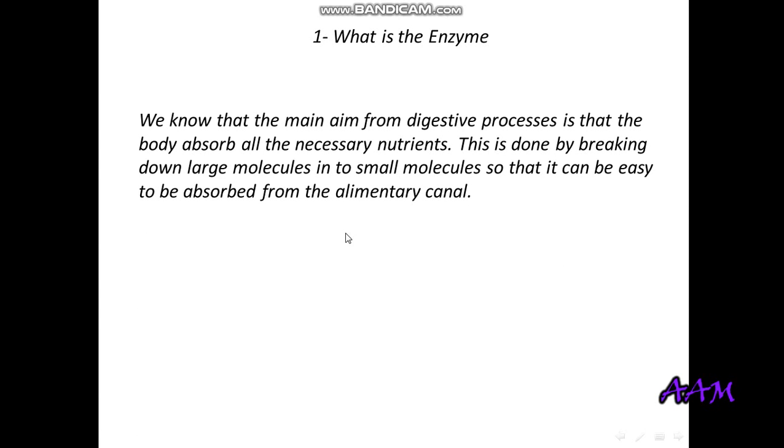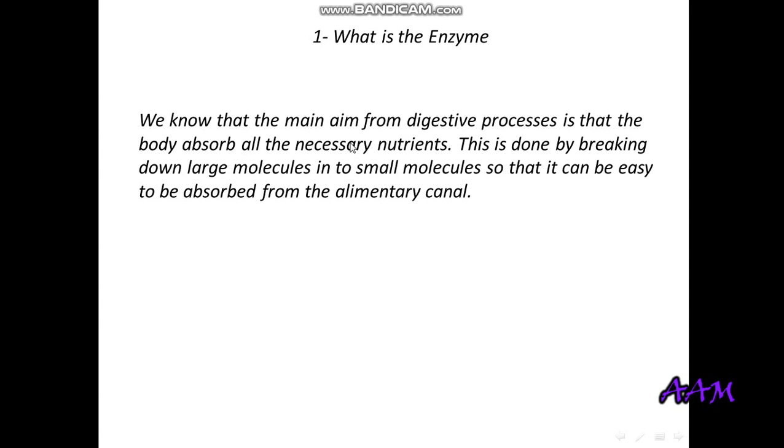Objectives. What is the enzyme? We have to know what is the enzyme, what is it good for, what does it do in fact. Two, what is the meaning of the chemical reaction? What I mean by chemical reaction and what that has to do with the enzyme. And three, catalyst. What is a catalyst? What does it do? So we start with number one, what is the enzyme?